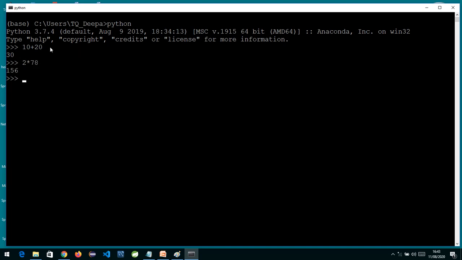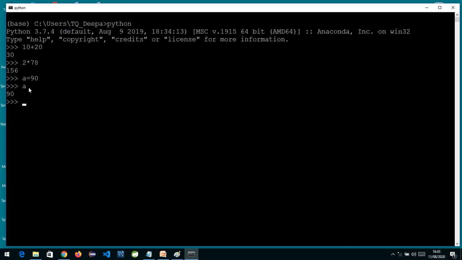So this is a shell mode where you give a command, it is immediately executed. Now if I want to declare a variable in Python, we write just the variable name a and whatever value you want to assign. So I have written a equals 90. So the value of a is now 90. Now if I press enter and want to see the value, I can write just a or I can say print a. So if I write a, I can see the value of a is 90.